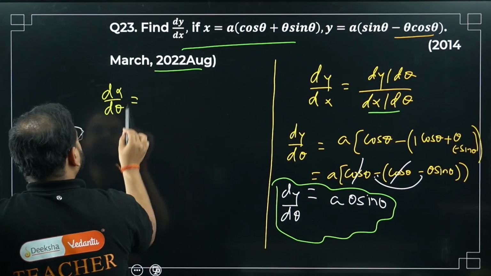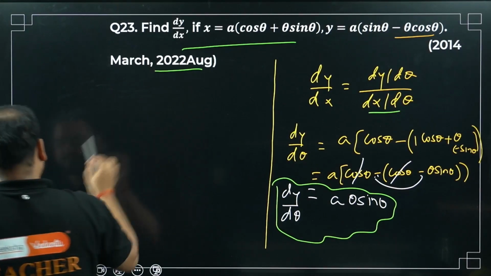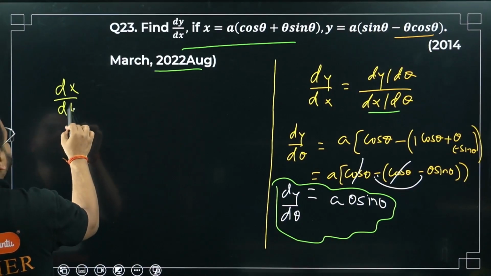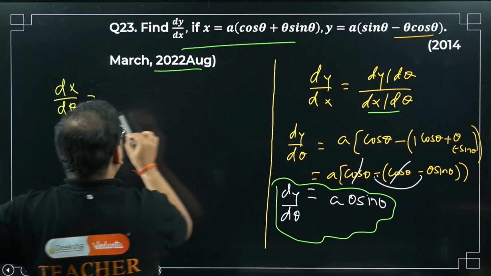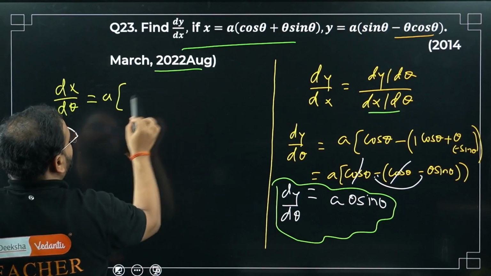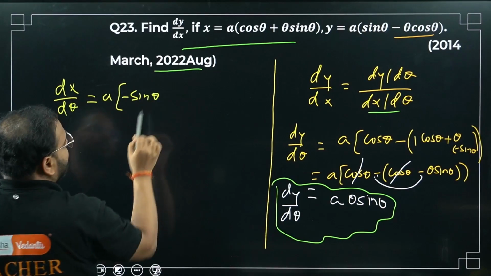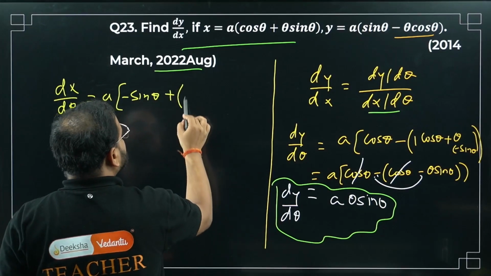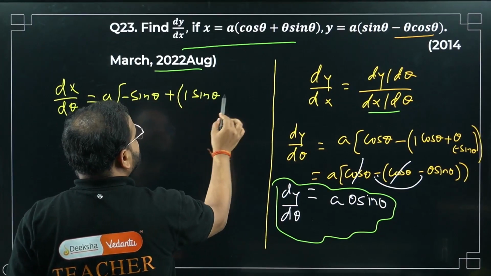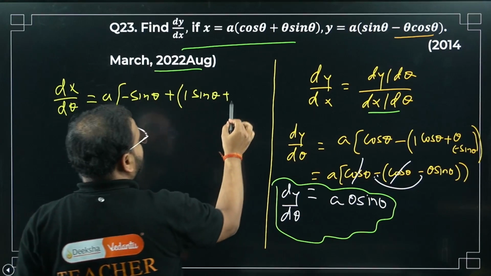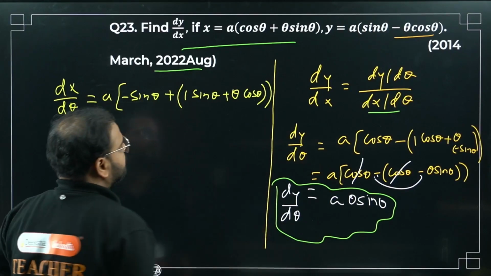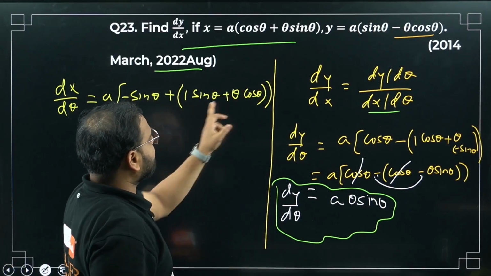I'll need more space. Please have a look. I'll do here dx by d theta equals to what? A is a constant, keep it outside. Cos will be what? Minus sine theta. Plus, you have to use what? Again, product rule. So keep theta as 1, sine is as it is. Now plus sine theta will be what? As it is. Sine will be simply what? Cos theta.